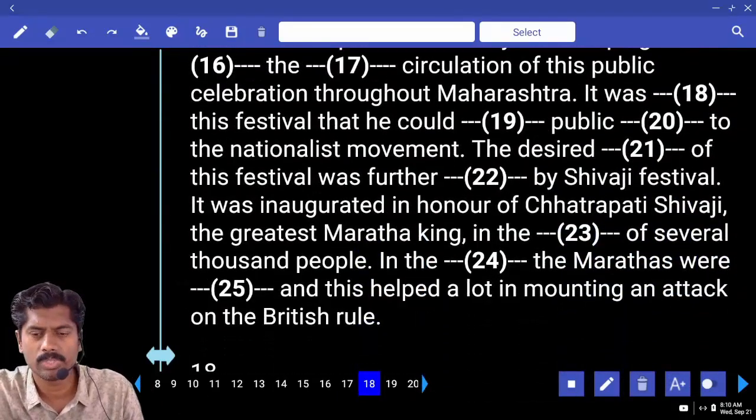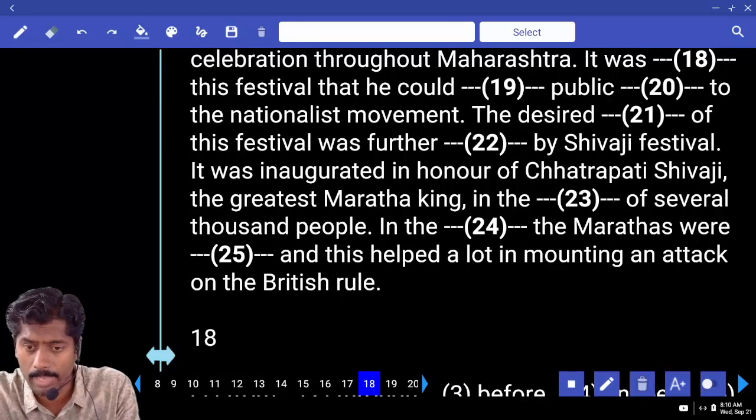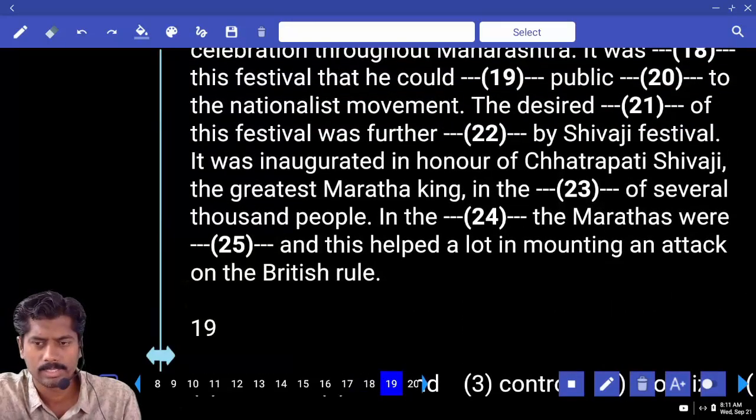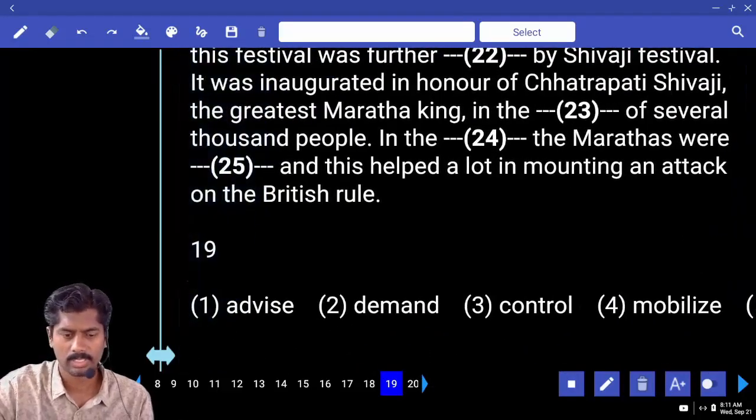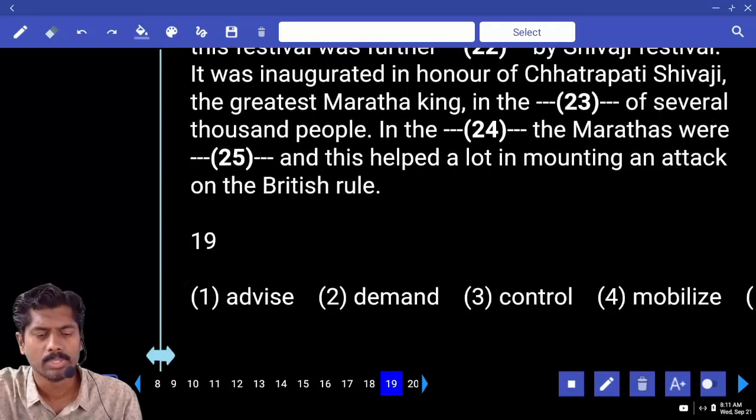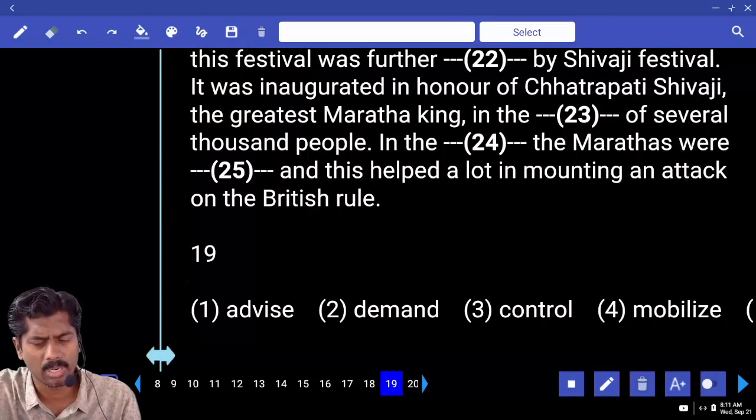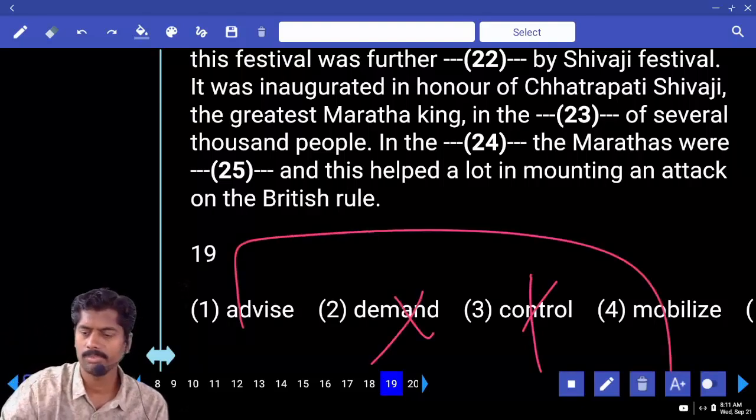It was dash this festival that he could dash public dash to the nationalist movement. I want to keep 18 on hold. I want to keep 19th, then I'll come back. He could advise, demand, control, mobilize, or none. He could advise public, demand public, control public. Control won't come. Demand, is he demanding? Answer 1 or 4.